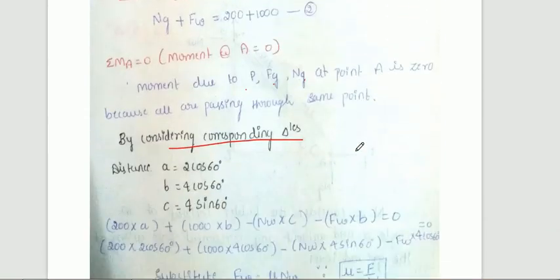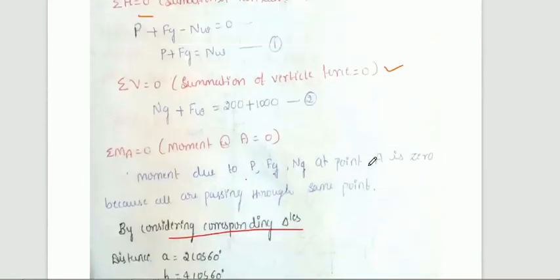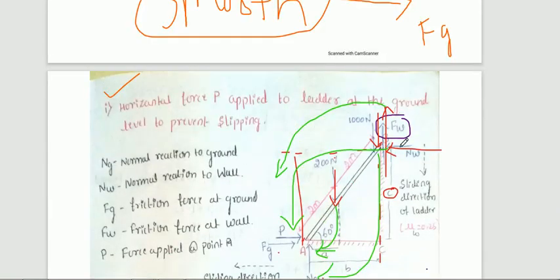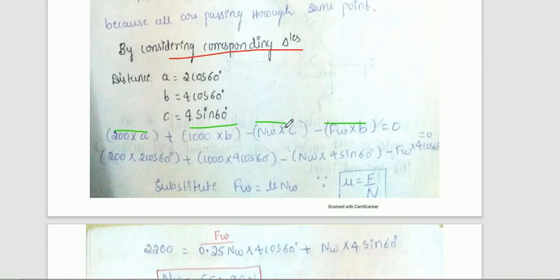Same thing, taking the moment, nothing is new in that. 200 into A, 1000 into B. Nw and Fw are anti-clockwise, therefore it is negative. A, B, C values we have calculated, just substitute the values. You just observe the figure, you can easily get. A is 2 and B is 4 because the smaller triangle and bigger triangle we have considered.